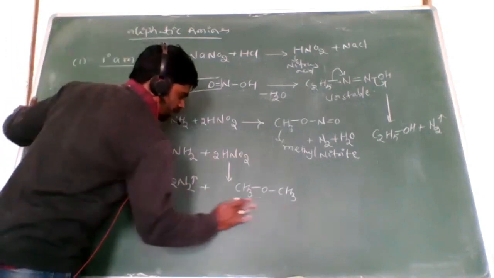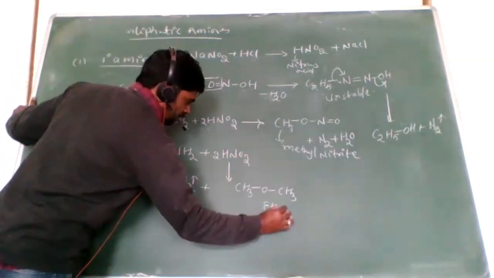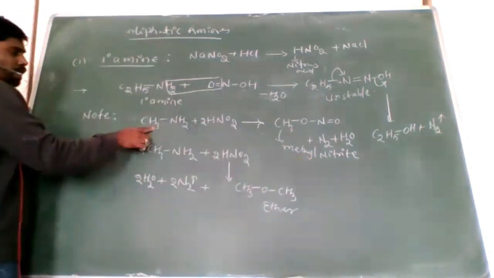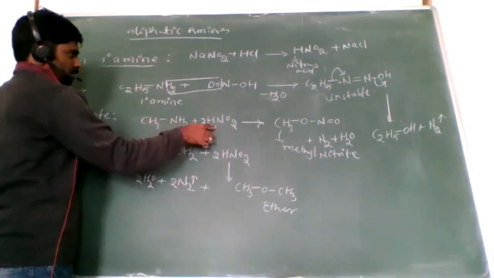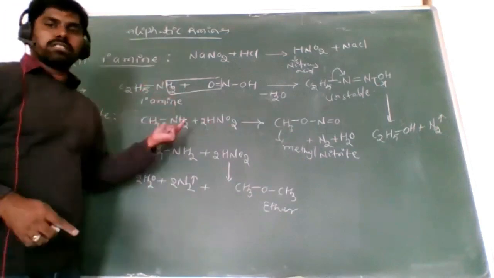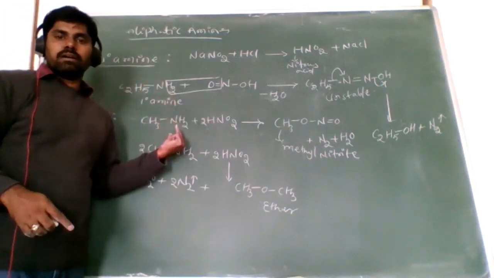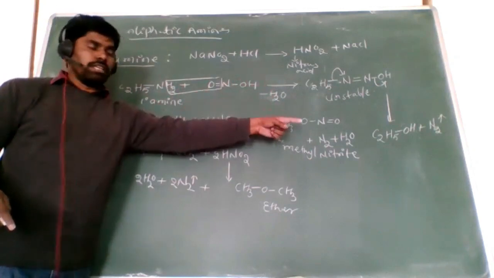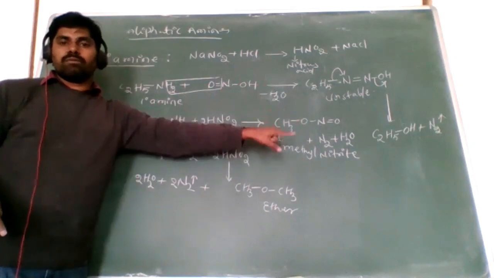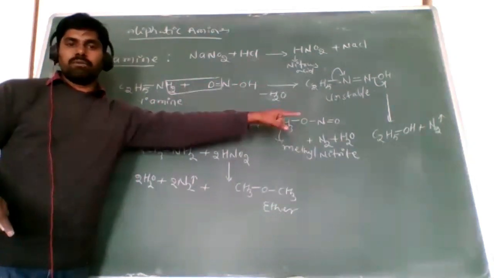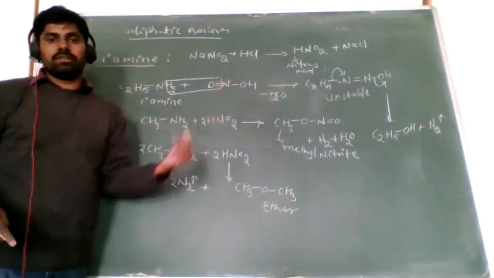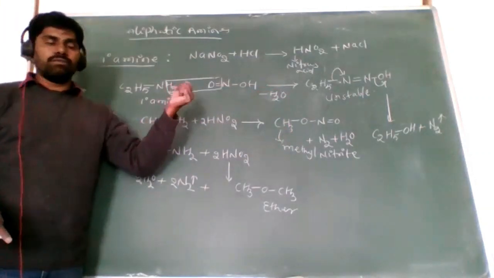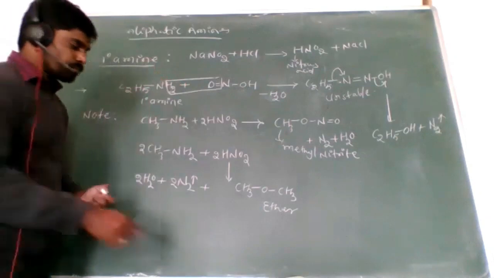So ether is formed. Methyl nitrate or ether forms when the primary amine, methylamine, reacts with the nitrous acid. But all the primary amines except methylamine become alcohols. In the test tube there is a fruity smell, and nitrogen gas is also evolved. So this is the identification of primary amine by using nitrous acid.